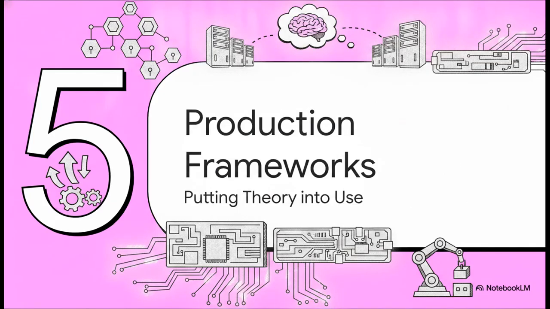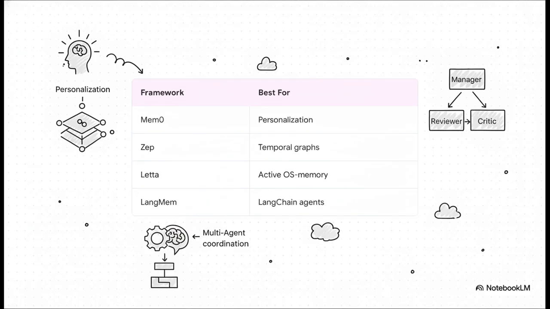Next, let's look at production memory frameworks. So, how are leading tech companies actually putting these theoretical architectures into production today? Well, there is no one-size-fits-all. You have to choose the framework that fits your specific workload. In a multi-agent system where, for example, a manager agent delegates to a reviewer or critic agent, frameworks like Letta offer native agent collaboration boundaries. This means they can share distributed intelligence without polluting each other's state.